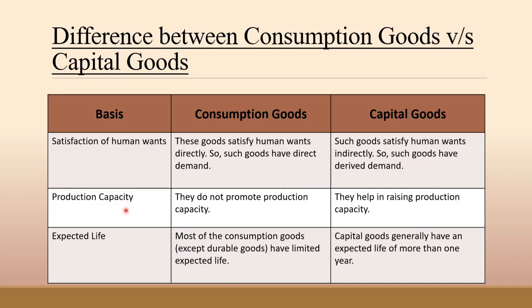Second base I have taken is the production capacity. Consumption goods do not promote production capacity. On the other hand, capital goods help in raising production capacity. Last base of difference is the expected life. As we have already discussed about consumption goods, most consumption goods have limited expected life except durable goods. On the other hand, capital goods generally have an expected life of more than 1 year.